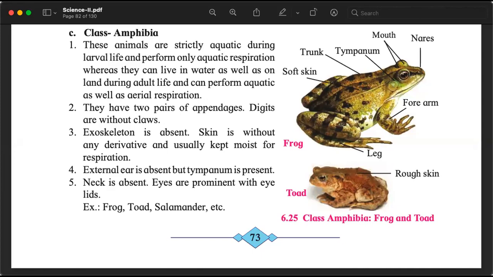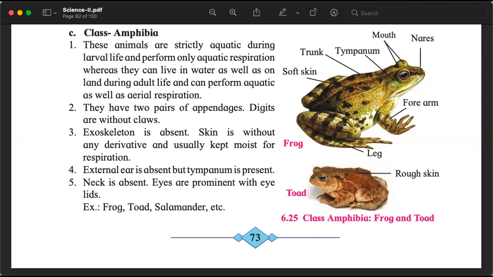They are aquatic. But when they grow into adults, they can live both in water and on land. So when they are in the stage of larva, they are only aquatic, but when they are adults, they are both aquatic and terrestrial.